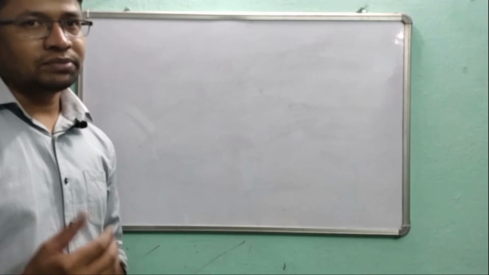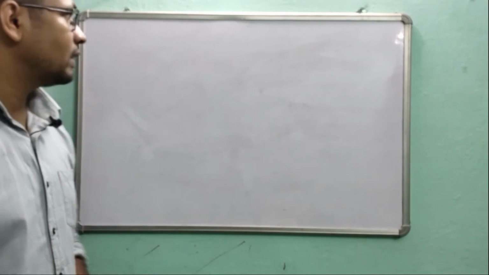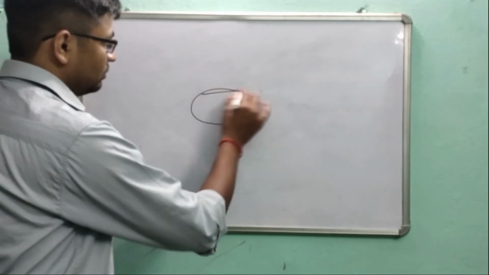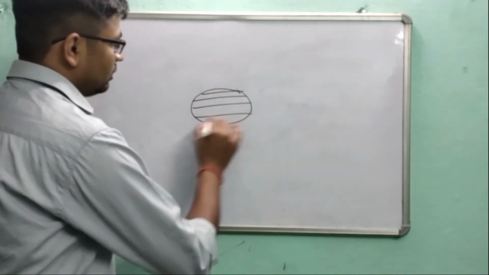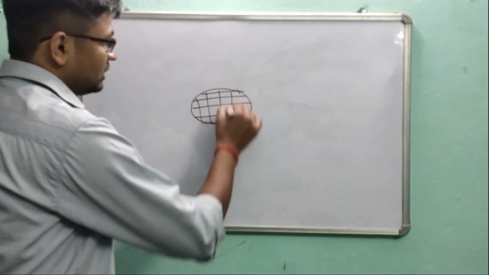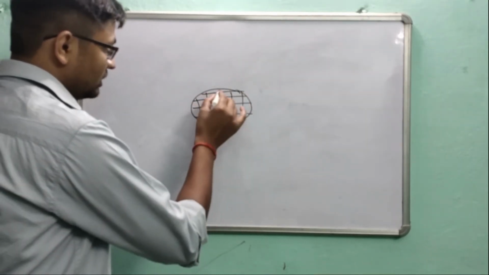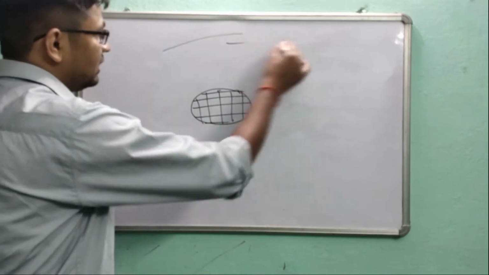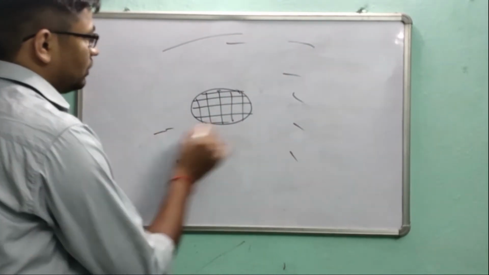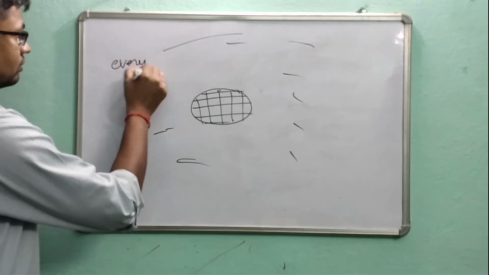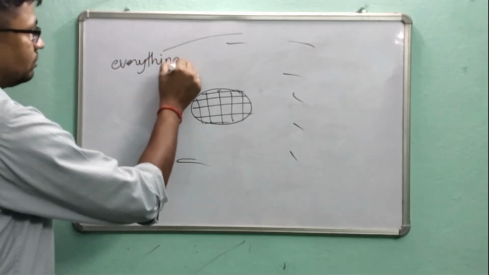After system, there comes the surrounding. What is surrounding? If this is our system, then everything external to this system is called surrounding.